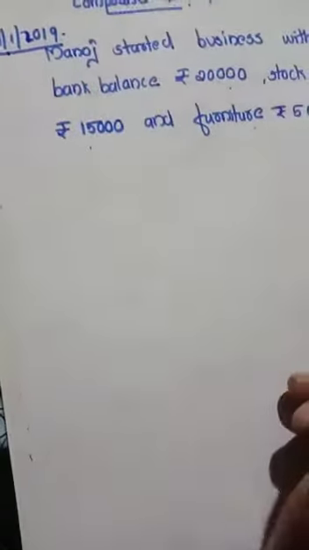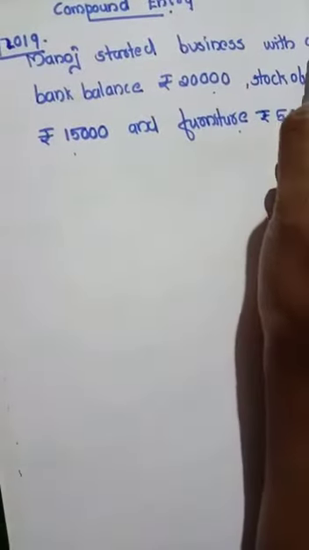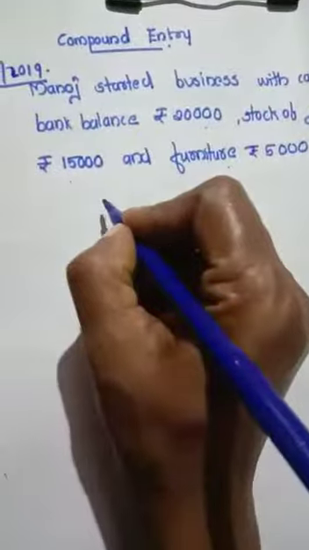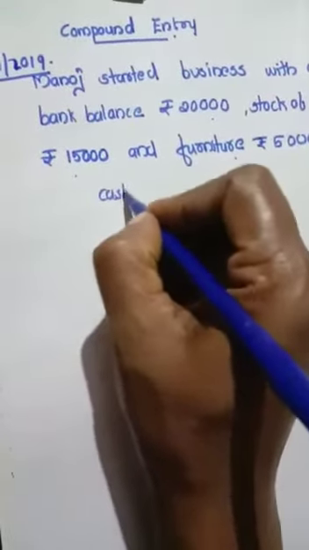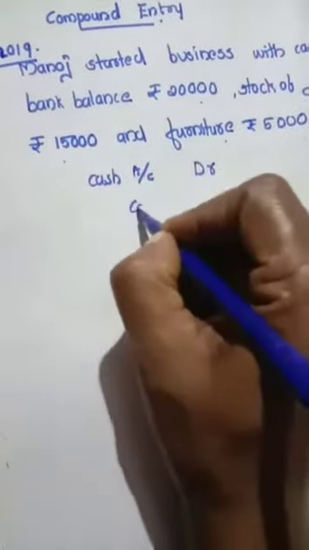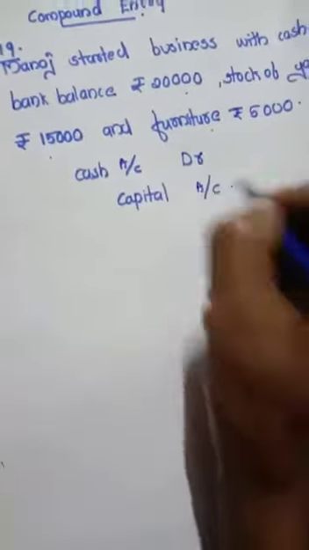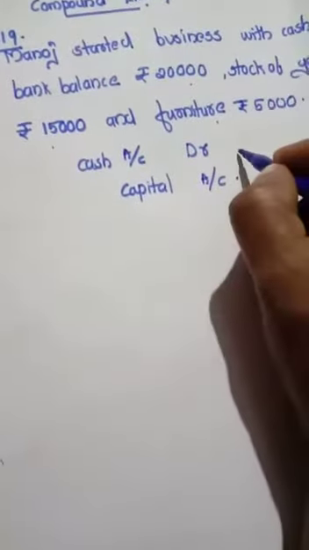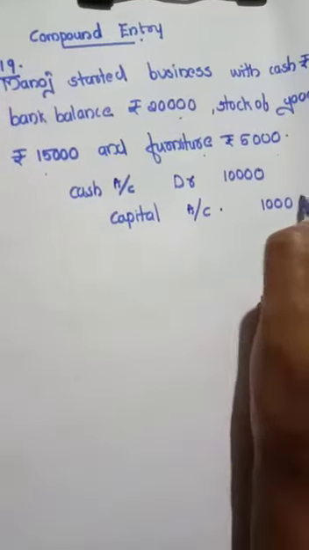So we can write the journal entry. What is the entry for Manoj starting business with the cash? Cash account debit, capital account, rupees 10,000.